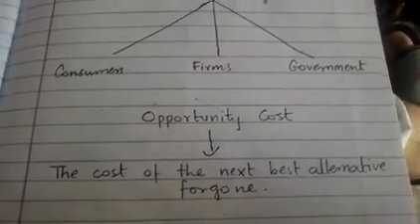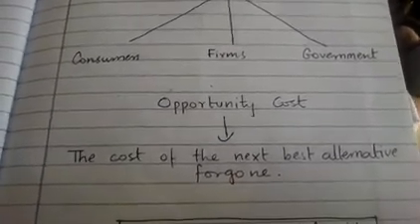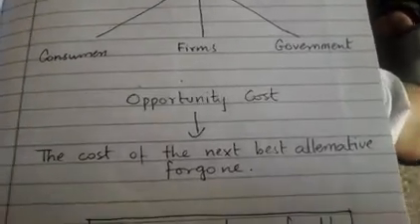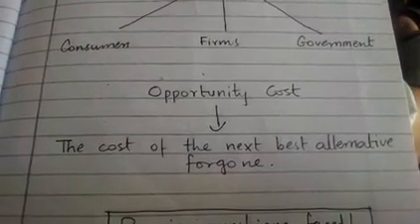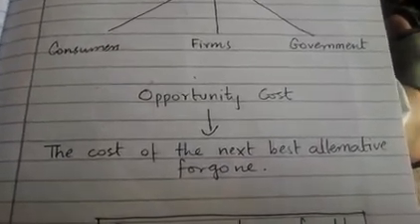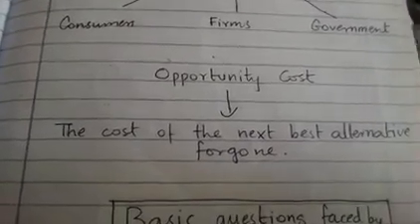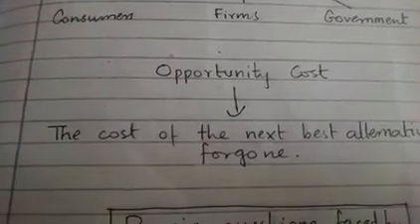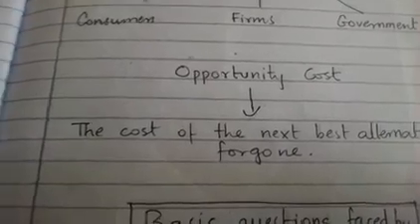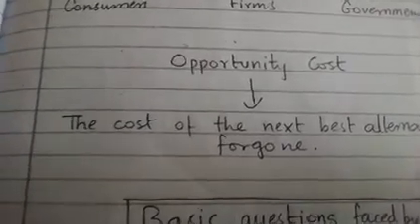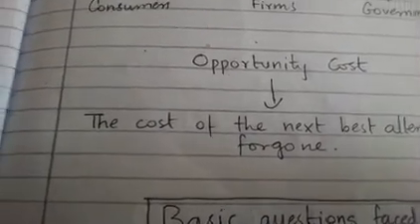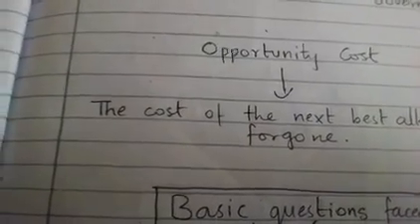alternative foregone. For example, a consumer wants to buy a book or a shirt, and he has money equal to rupees 1000. He chooses to buy a shirt instead of a book, so he spends all the money on the shirt and leaves the next best alternative, that is the book. Now his cost of the next best alternative, the cost of the book, will be known as his opportunity cost of buying the shirt. I again repeat, if he has 2 options between a book and a shirt, if he chooses to buy the shirt, then the opportunity cost for buying the shirt will be that book which he has left.